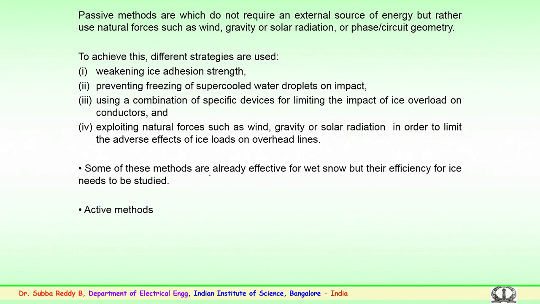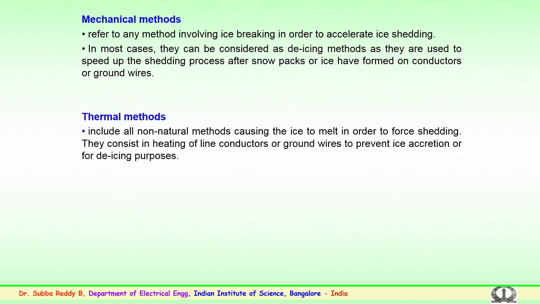Some of these methods are already being used and are effective for wet snow, but their efficiency for ice conditions still needs to be monitored and studied. The next is the active methods. We will be discussing the active techniques and methods which are being used for the insulators and also the conductors. The third is the mechanical methods.